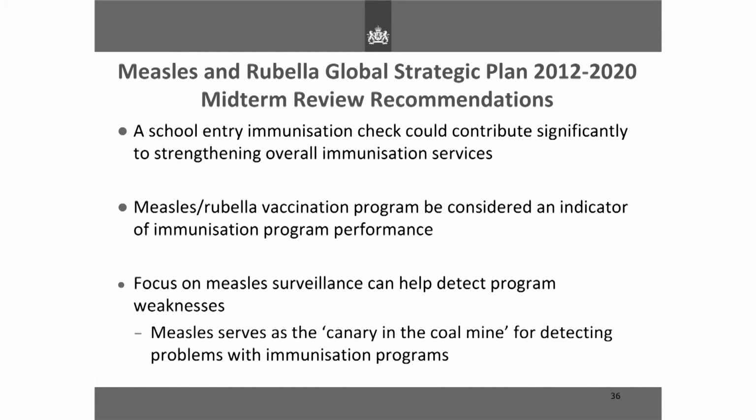I think it's a very good recommendation. And focus on measles surveillance can help detect program weaknesses. Like I said, measles is considered the canary in the coal mine for detecting problems with immunization programs. So if you see recurrent measles outbreaks, you clearly have a population that is susceptible and has either not been targeted or missed opportunities for vaccination in the past.